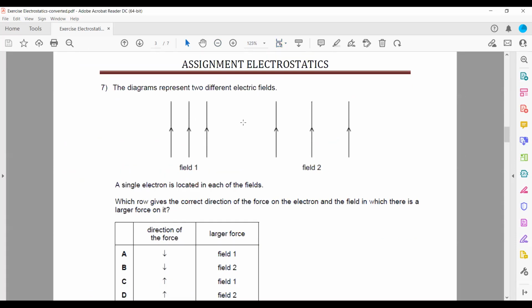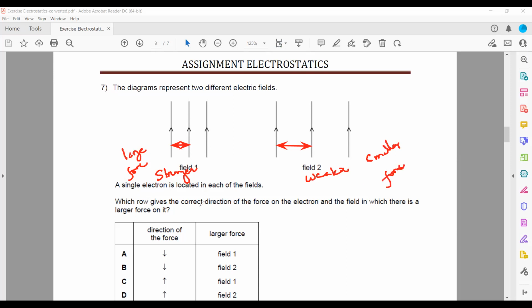And the diagram represents two different electric fields. As you can see, the strength of an electric field is shown by the distance between the electric field lines. If they are closer, it is stronger, and if they are away from each other, it is weaker. So field 1 is stronger and field 2 is weaker. A stronger electric field means there will be a larger force, and a weaker electric field means there will be a smaller force.